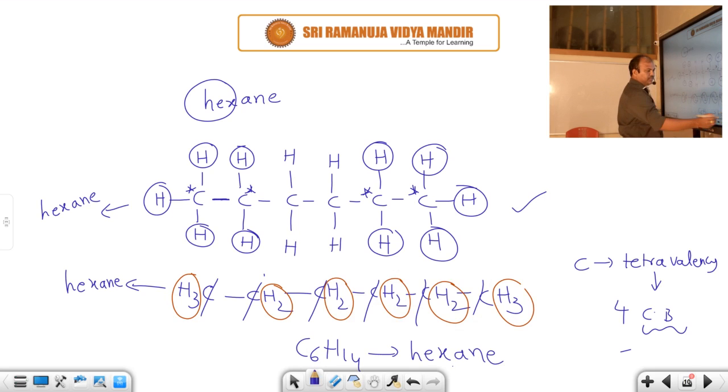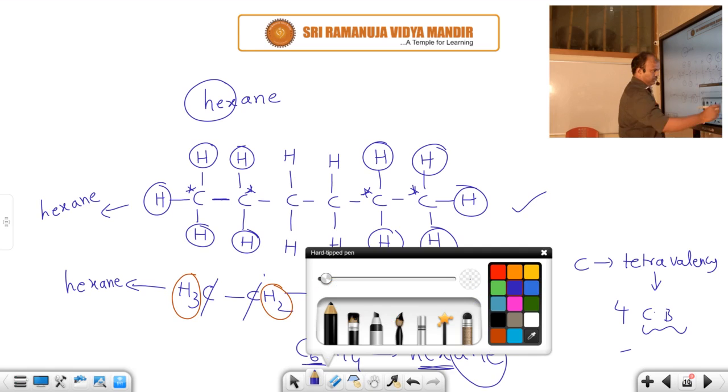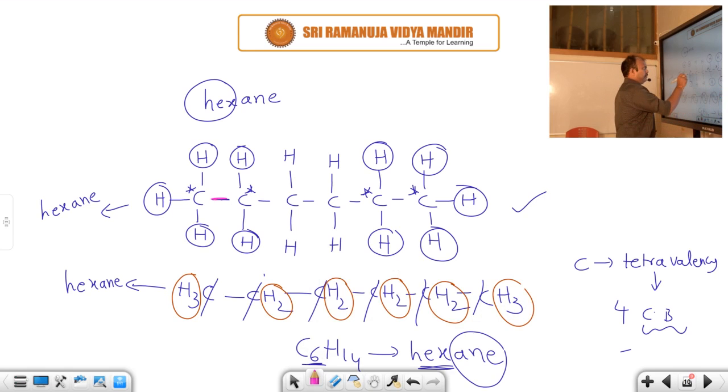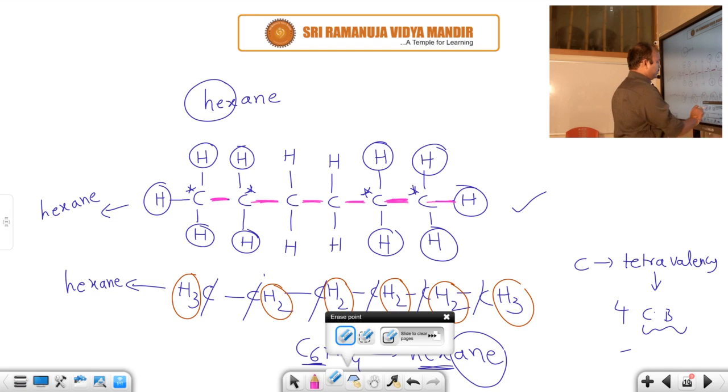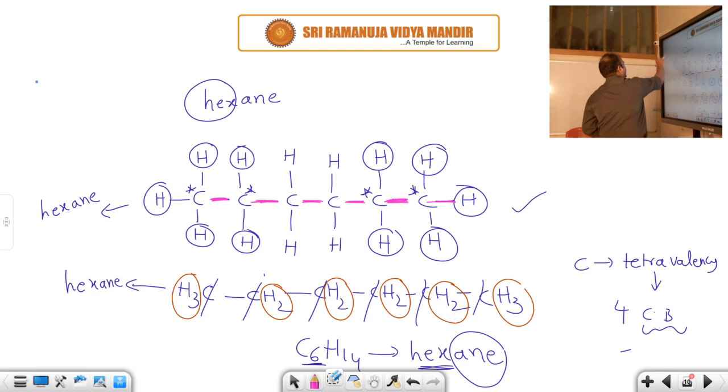Understood or not? Hex means how many carbons? 6 carbons. Why should I put the ane ending here? Because between the carbons, a single covalent bond is present. Whenever a single bond exists between carbons, that is called ane. These are the saturated hydrocarbons. Students, have you understood or not? I hope that you are very clear.